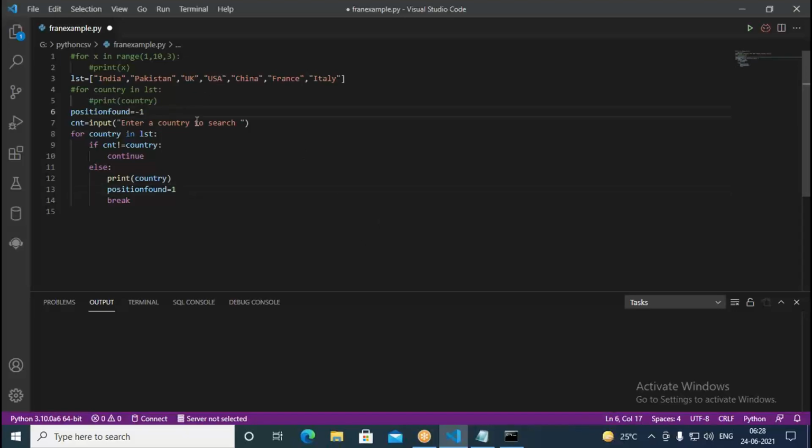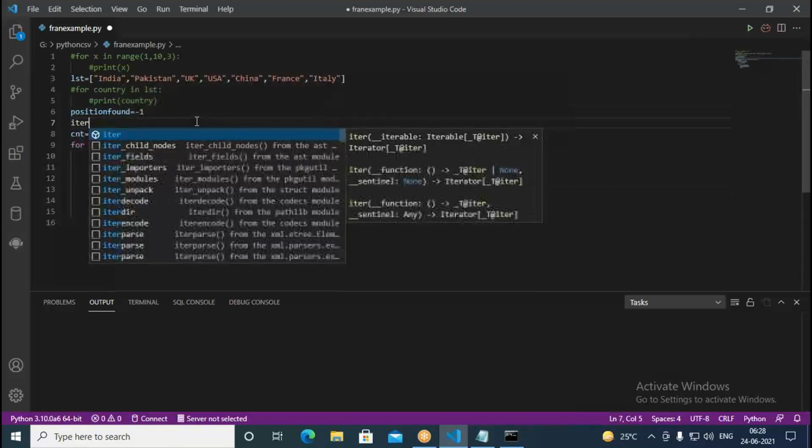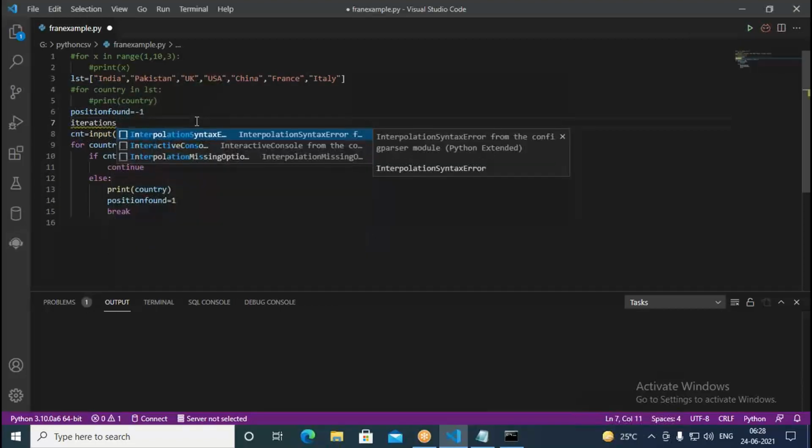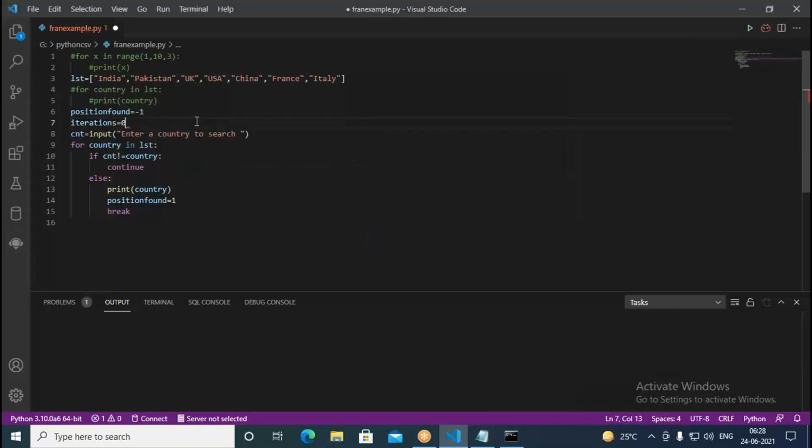Iterations equal to 0. Initially 0 iterations, but as soon as we come into this, we need to increment. Iterations plus plus, sorry, plus plus is not available, plus equal to 1 we need to put. It is going to repeat that many iterations.